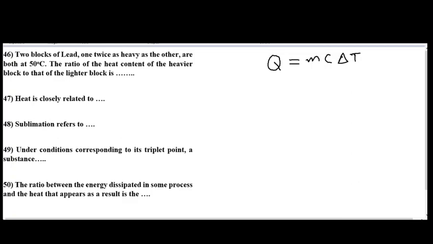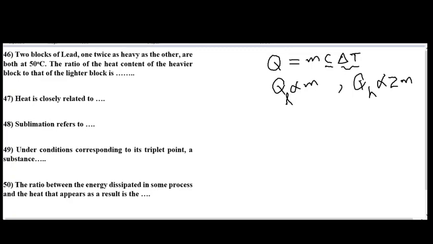As both blocks are made up of lead, c will be constant, and also the temperature is maintained at 50 degrees centigrade, so ΔT is also constant. Hence the only parameter on which the heat absorbed depends is the mass. Heat absorbed by the lighter mass is proportional to simply m, and heat absorbed by the heavier block will be proportional to 2m, as the heavier block is twice as massive as the lighter one.